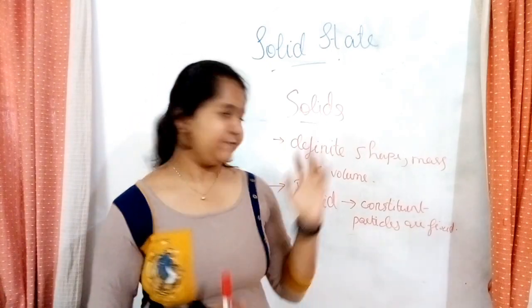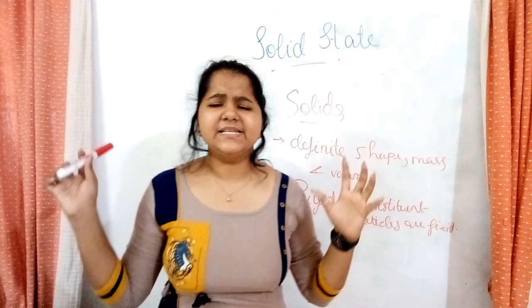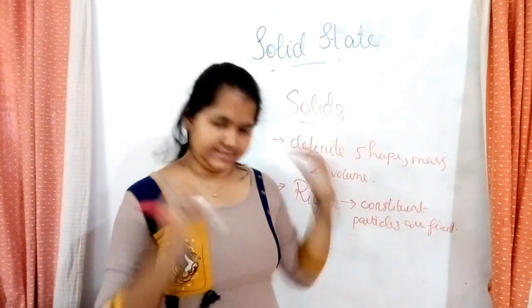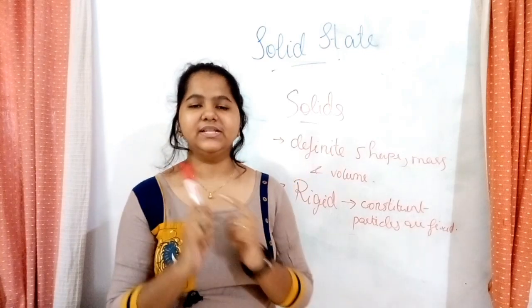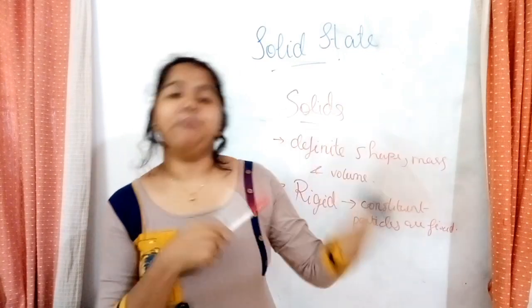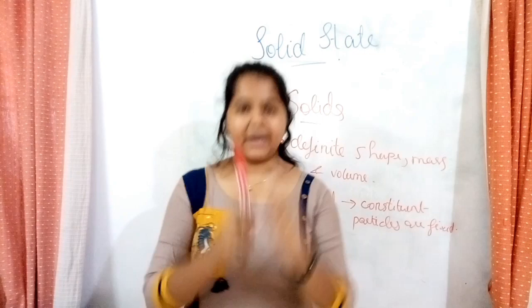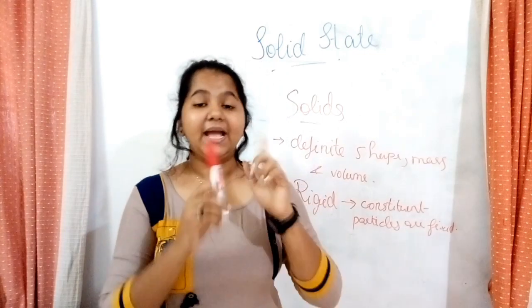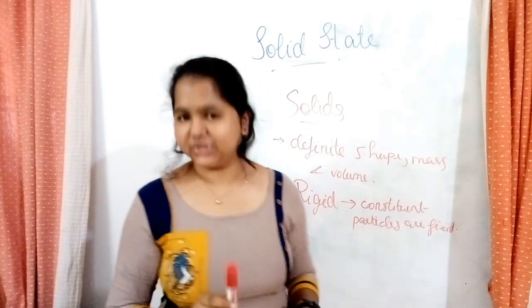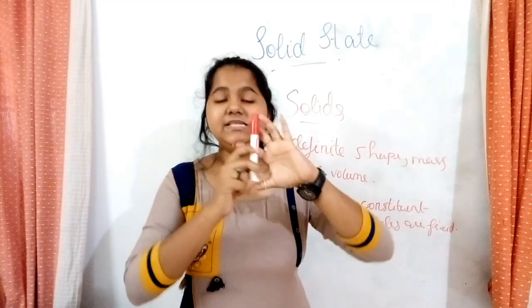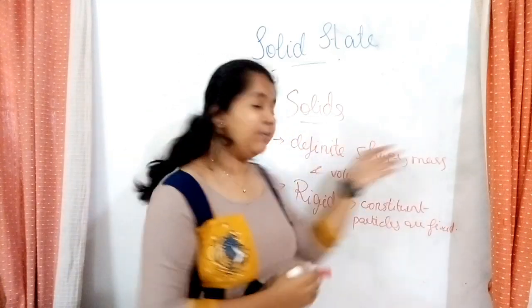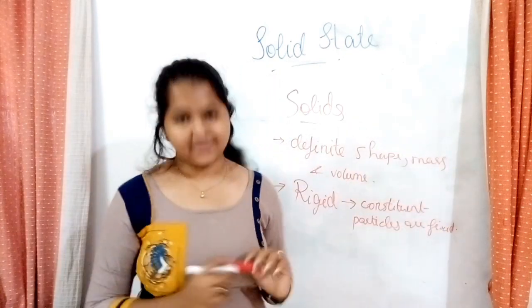So, if they are fixed at their positions, and an external force is hitting a solid, how would this solid respond to that? The constituent particles of this solid, what will they do? They will vibrate about the mean position. They will just vibrate. They cannot flow because it has a solid shape. It has a definite shape, mass and volume. So that's why it's rigid.